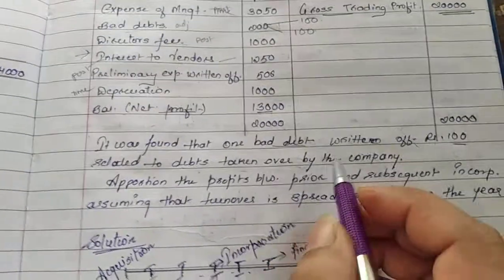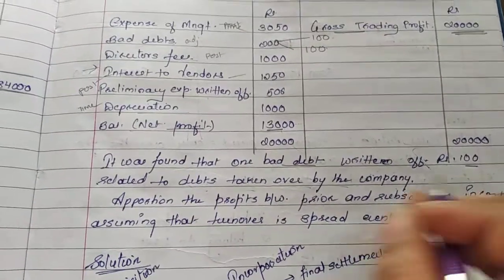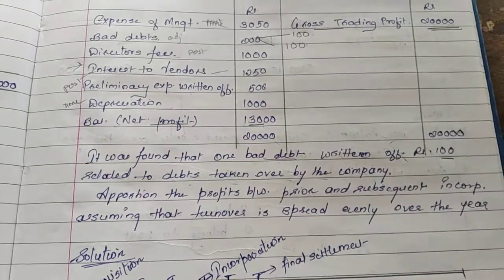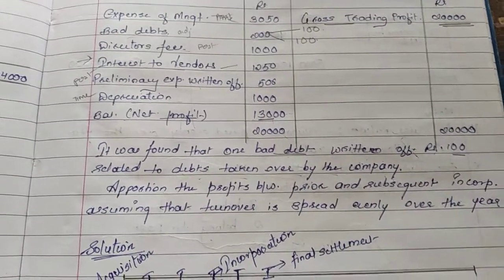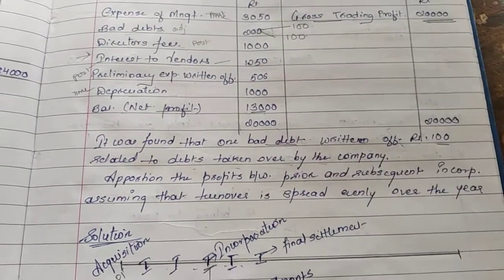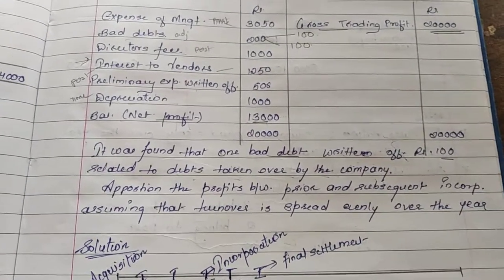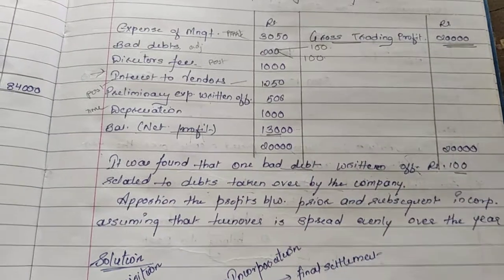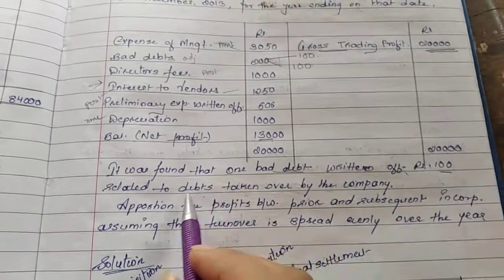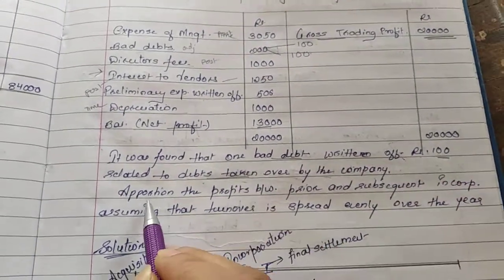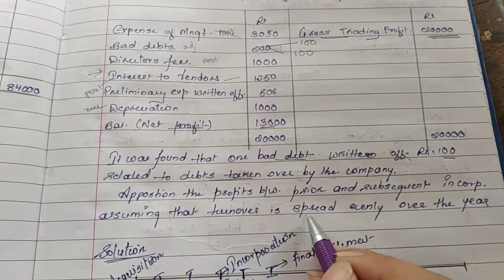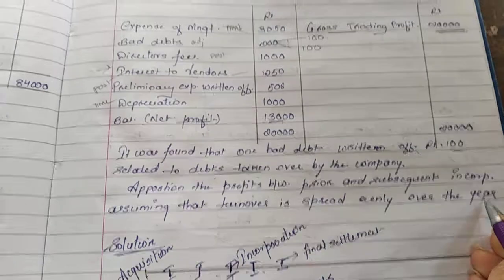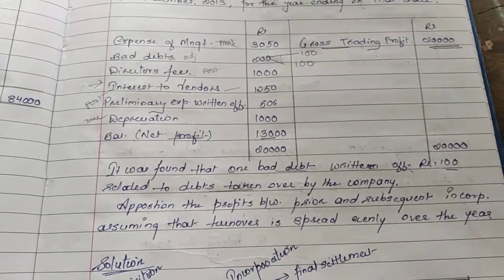Okay, so if the bad debts adjustment is not given, they will directly tell you what amount belongs to the pre, what amount belongs to the post, or what amount belongs to the company. If they don't tell you in the adjustment, you have to apportion it on the basis of sales, considering that it was credit purchases. Okay, so we are done with this adjustment. Now apportion the profit between prior and subsequent incorporation, assuming that turnover is spread evenly over the year, meaning for all the months the turnover was the same.